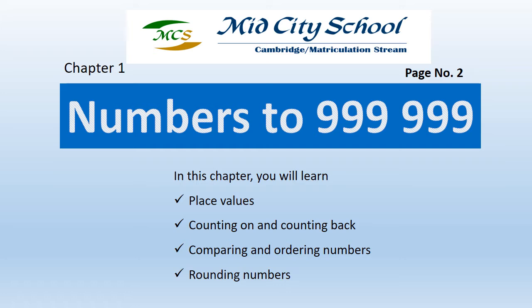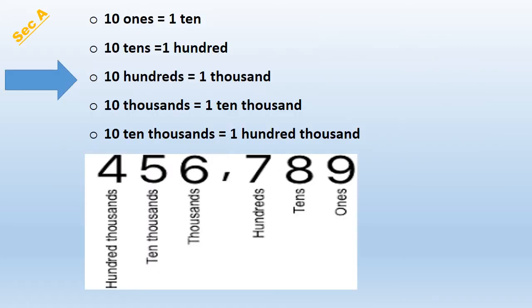In this chapter, you will learn about place values, counting on and counting back, comparing and ordering numbers, and rounding numbers. So let's proceed to the next slide and begin this chapter.